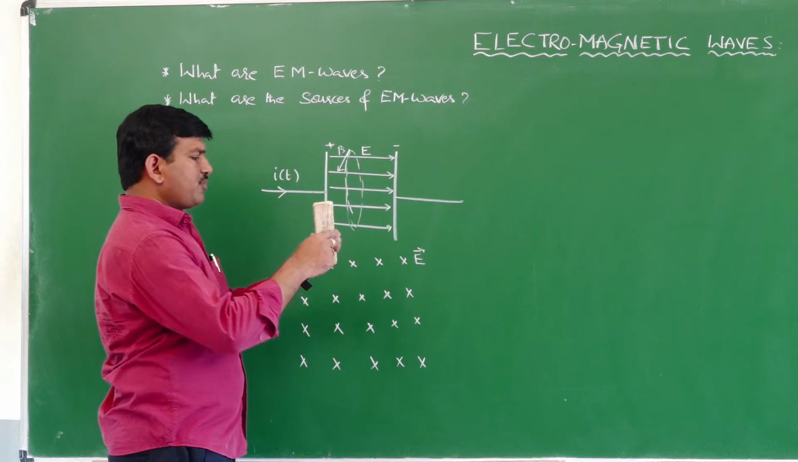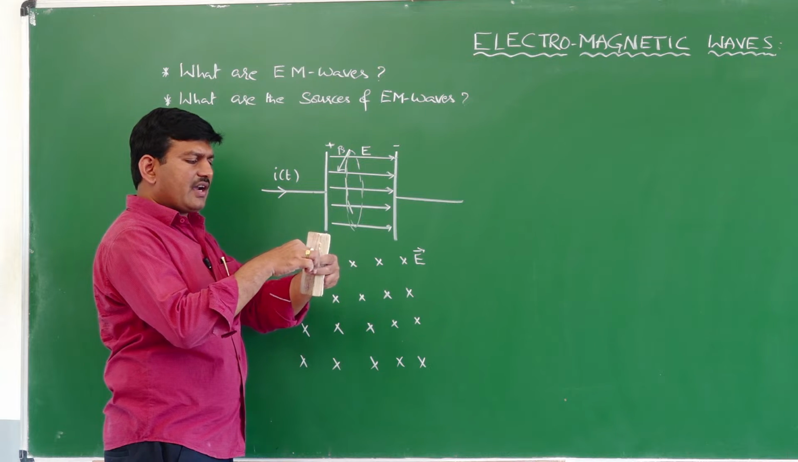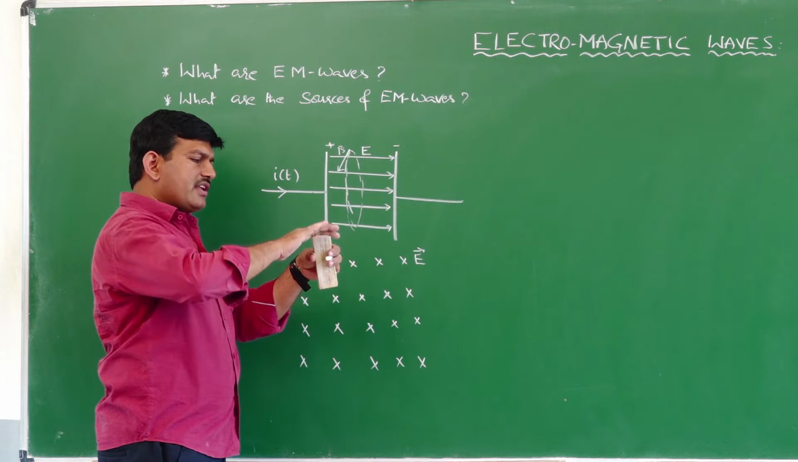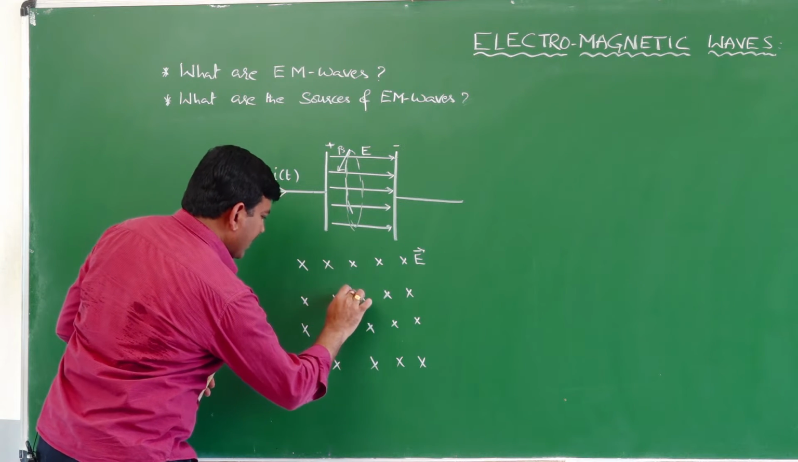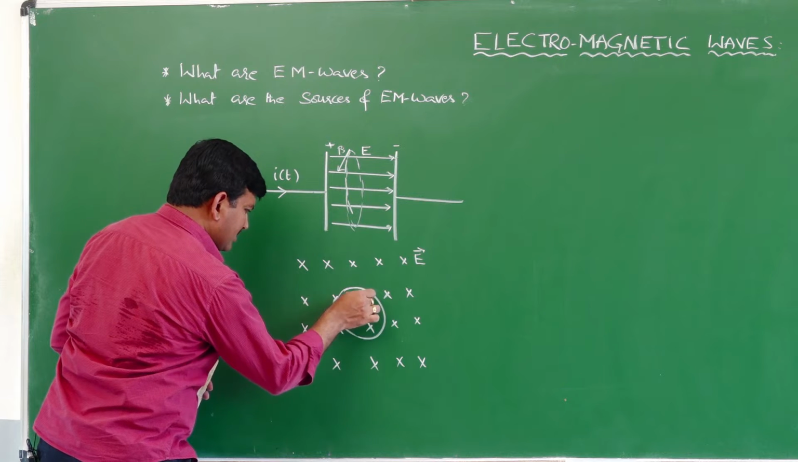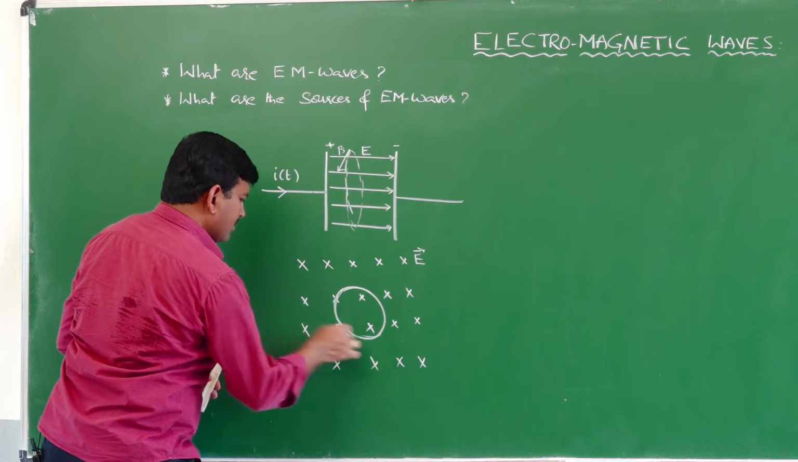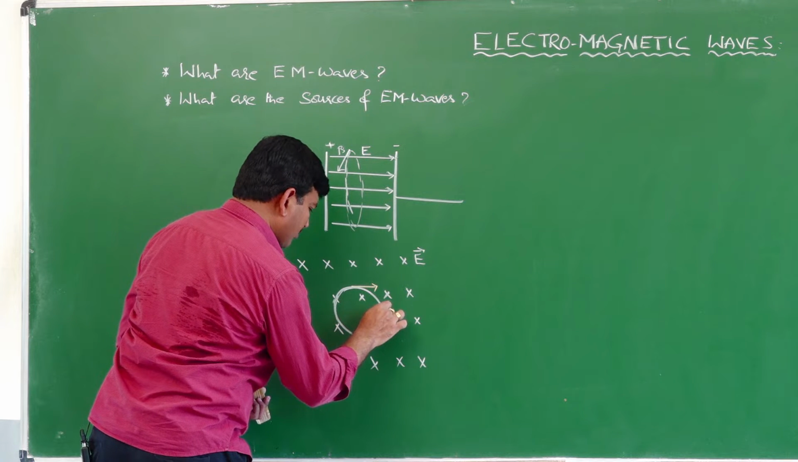So here, this is positive plate and current is coming like this. Current is coming like this means if current flows in this way, what is the direction of magnetic field? Like this. So therefore, the direction of magnetic field will be along the tangent to this circle. Therefore, this is the direction for magnetic field.